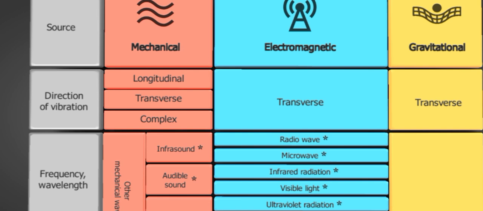Waves can be categorized by various properties. The most common categories are based on the medium through which the waves travel. They can also be grouped by polarization and frequency.